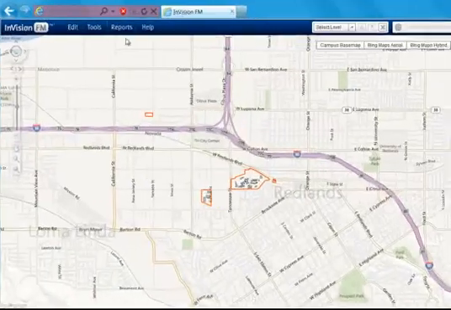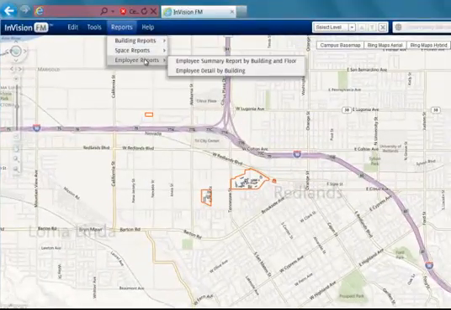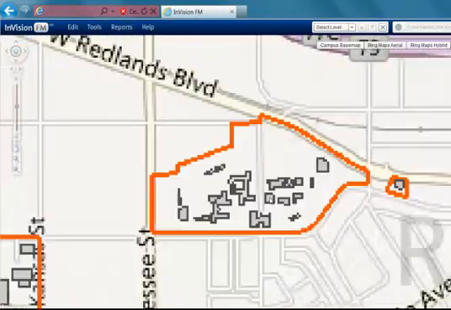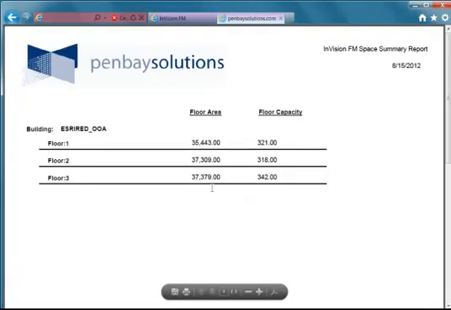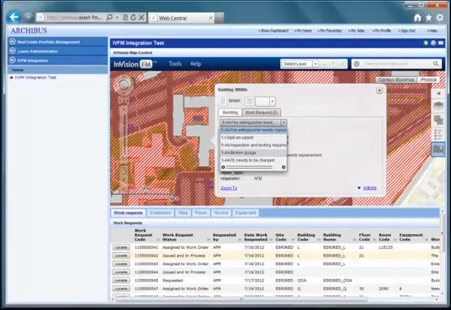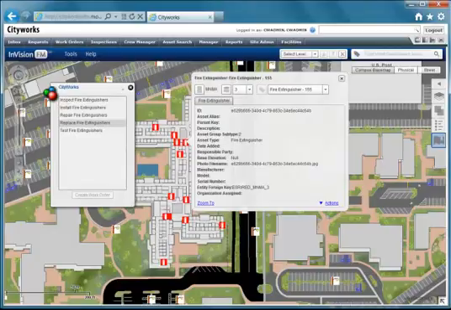Reporting is a key component of InVision FM and can be accessed from the reporting menu, from any building on the map, query results, and also the tree control. To help enhance and extend your existing systems, InVision FM has connectors out to other platforms, such as Archibus, CityWorks, and Tririga.